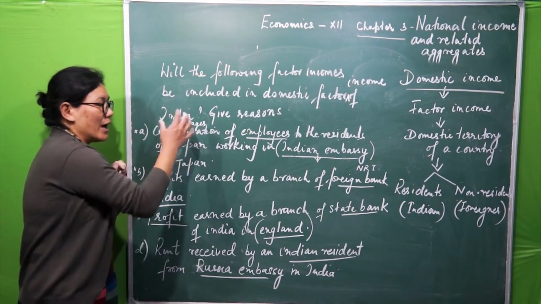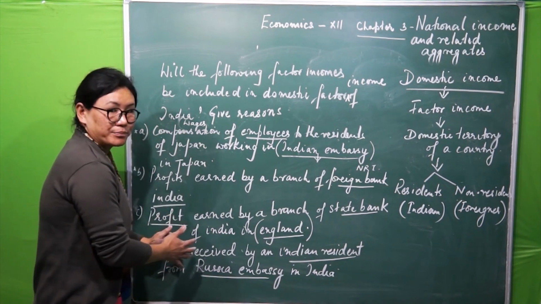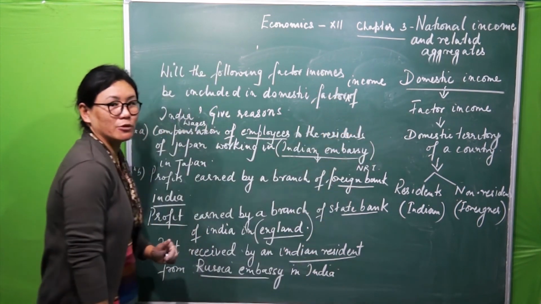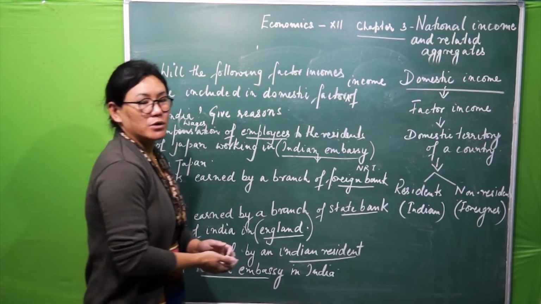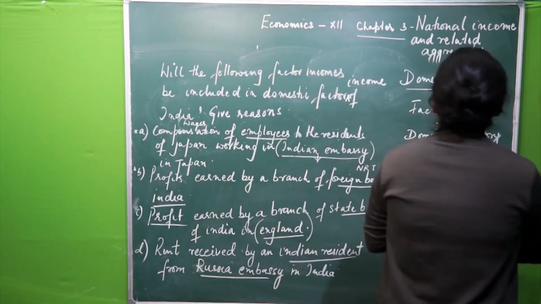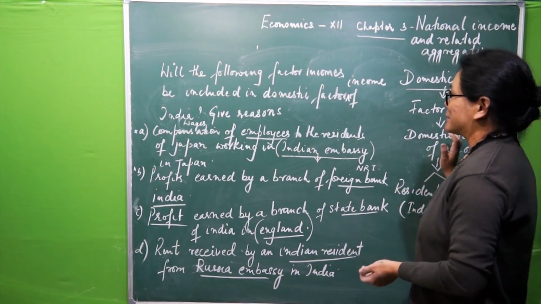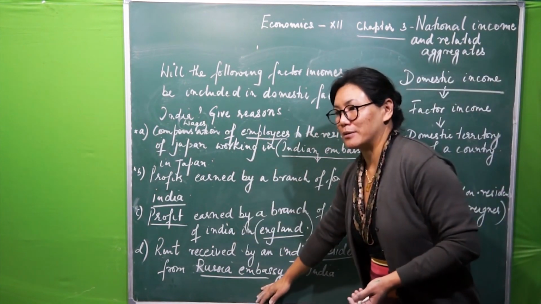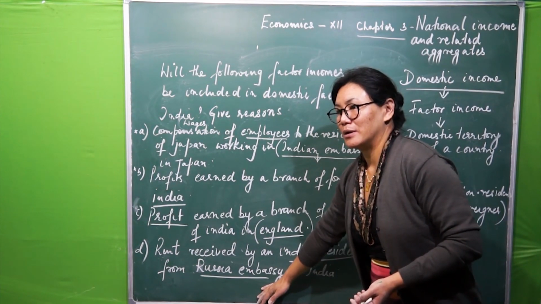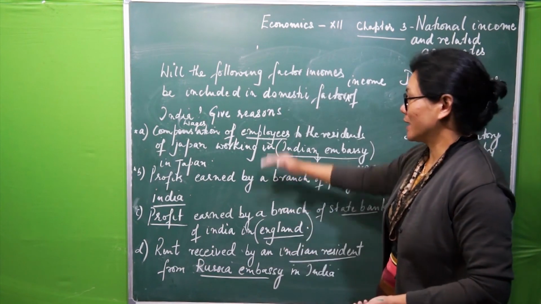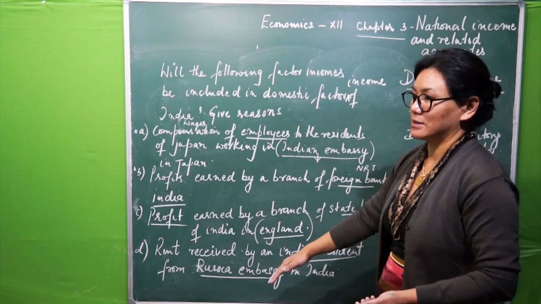Okay, so this is just an example, or we can say an application based on this theoretical concept of domestic income. You need to understand the meaning of it, and then you have to apply the same thing. In your textbook, you will get so many examples like this.